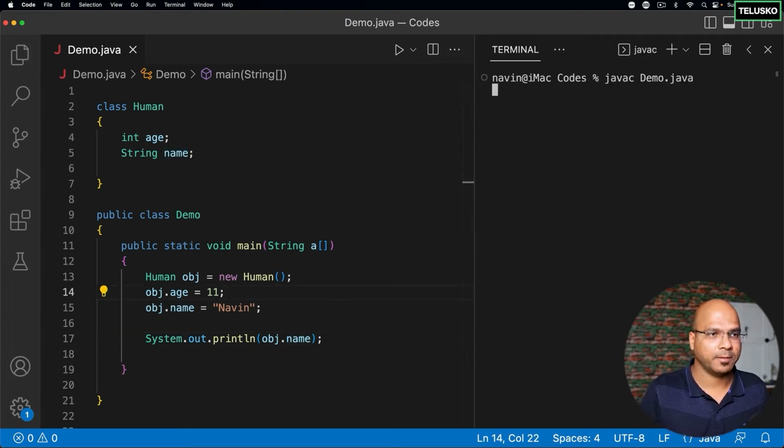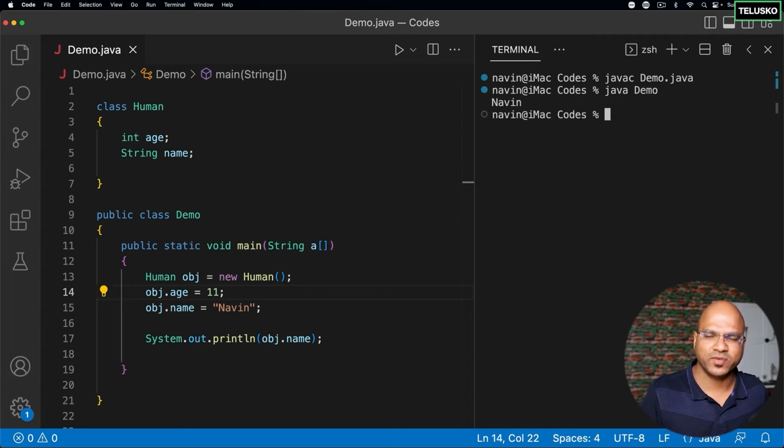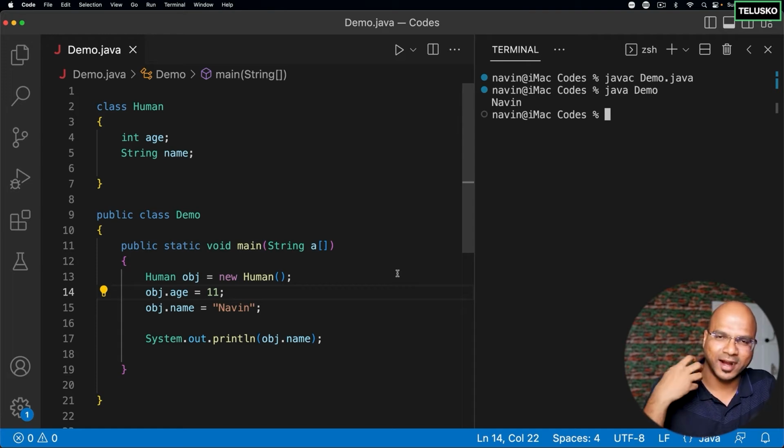I will say compile and run. You can see we are able to fetch data, and syntactically there's no issue. But if you really think that we have to implement software for the physical world, the real world, it should match with the real world. Not all the data are directly accessible, and we want to control it.